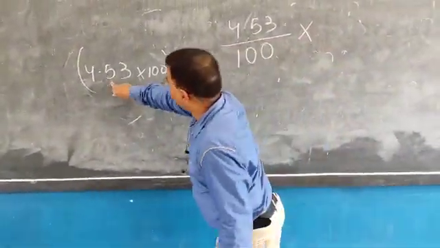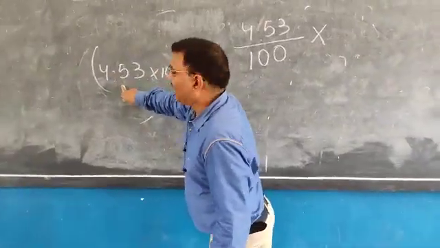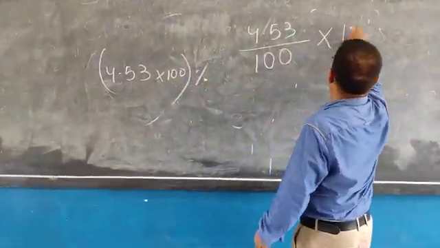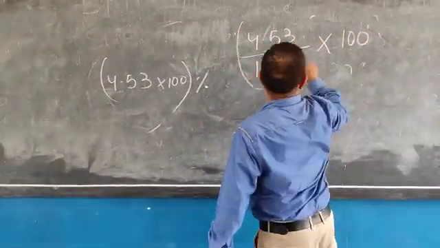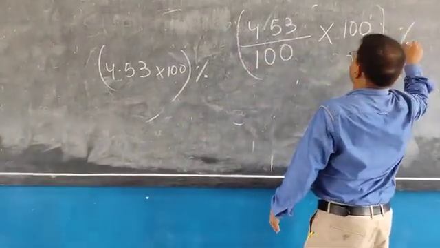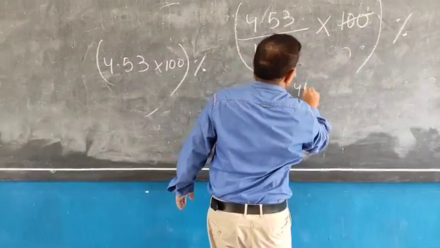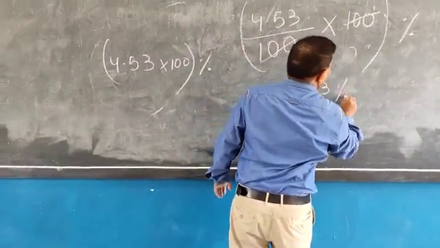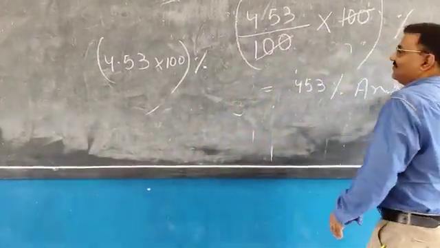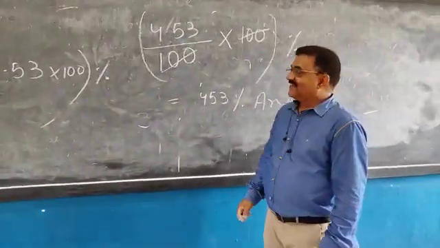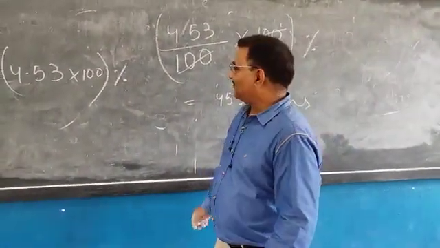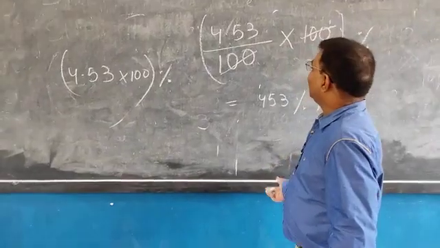Multiply. This part is clear. We have changed the decimal into fraction. Now multiply by 100 and outside the percentage sign, it is cancelled. What is left? 453%. So easy.